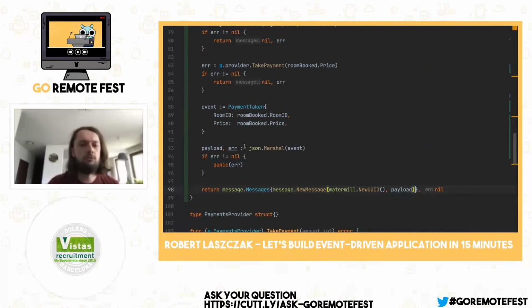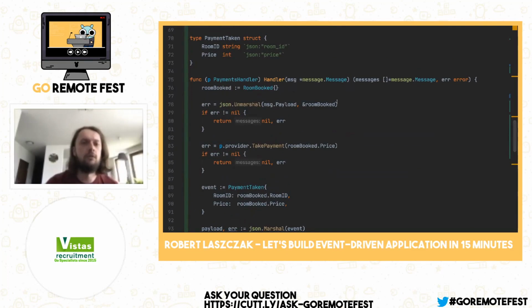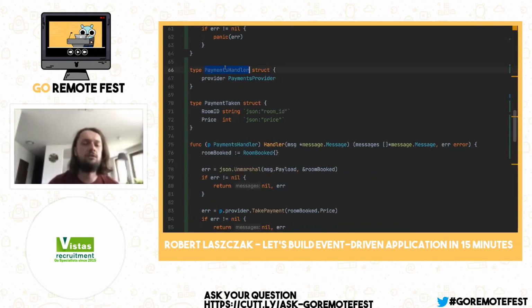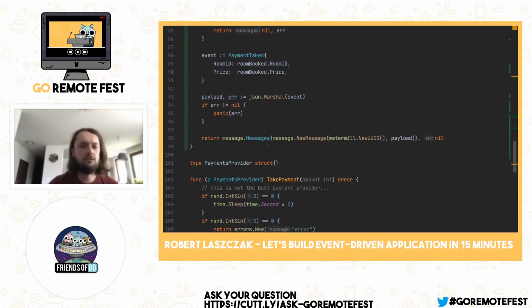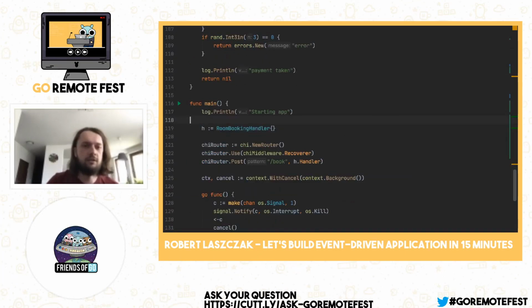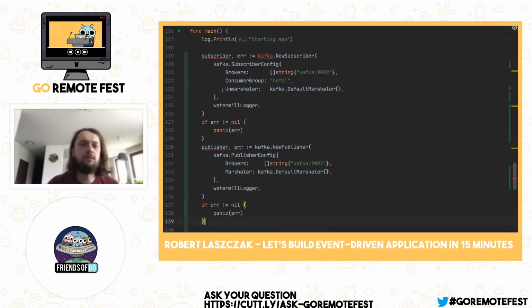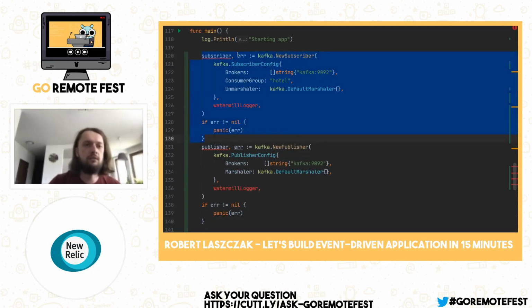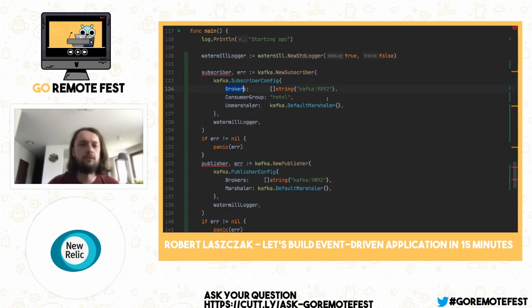Almost work. Okay, we need to do one more thing. So we already changed some part of the code, but we also need some glue. I mean, this payments handler is not used anywhere, and we need to connect it. So let's use Kafka, because I heard that Kafka is nice. So I also have a snippet for that. It's everything in the documentation, so I will not go into the details of that. And it's nothing more complex here. It's just some default configurations.